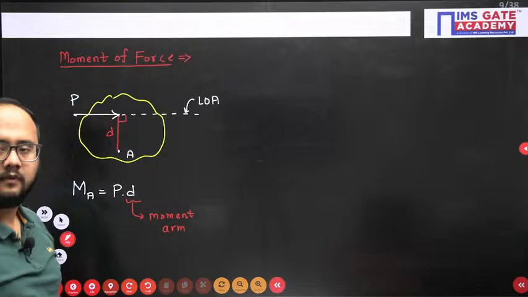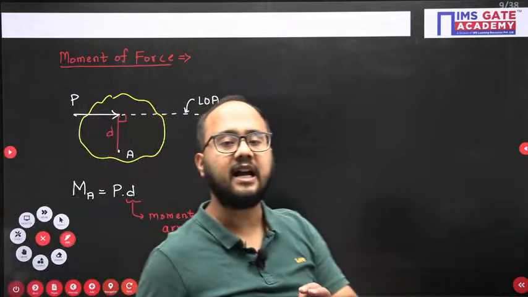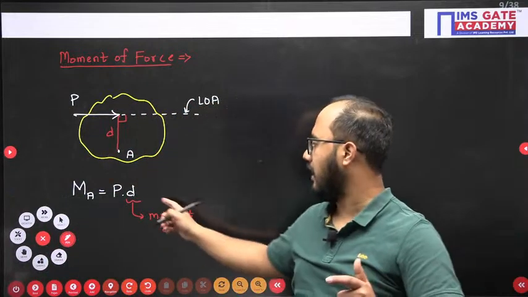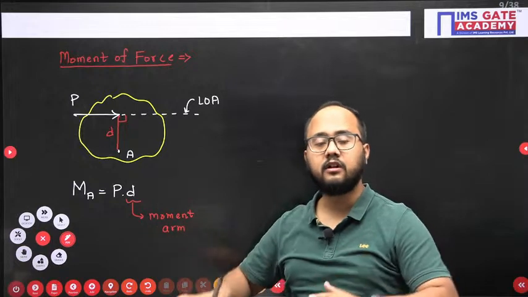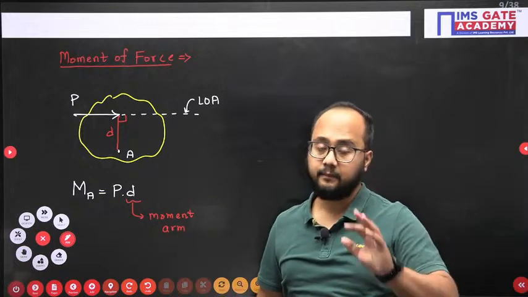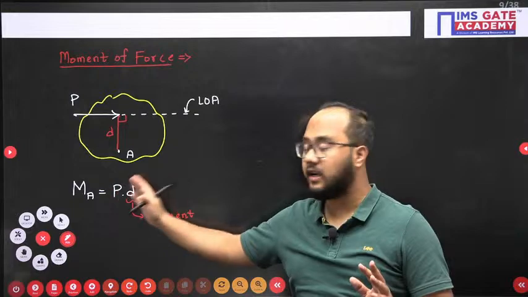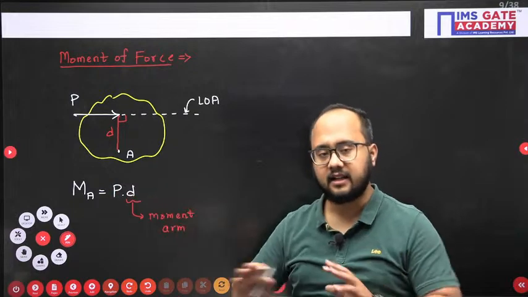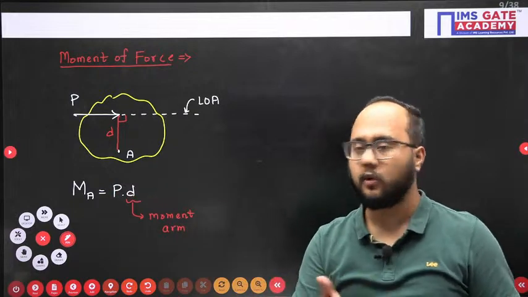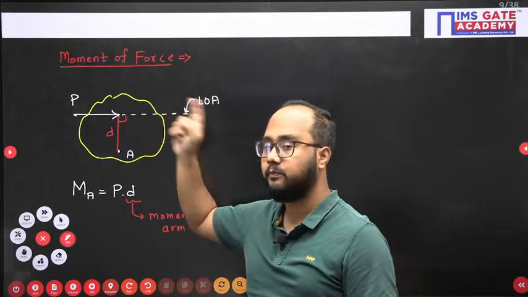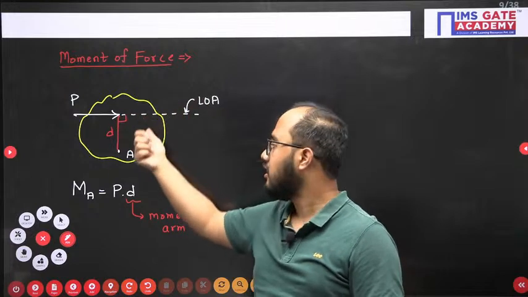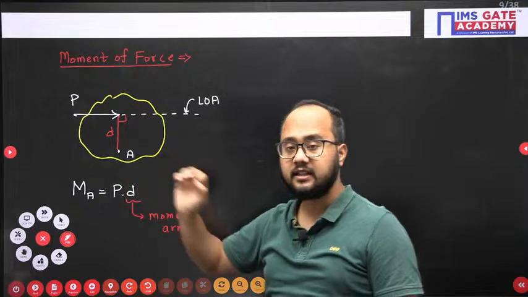Right. So moment arm, most of the time we are writing wrong values here in moment arm. So that's why we got wrong answers also. Please remember this thing. Force multiplied by distance, correct. But what kind of distance we are talking about? The perpendicular distance from the line of action to your point of consideration. This is a very important point.